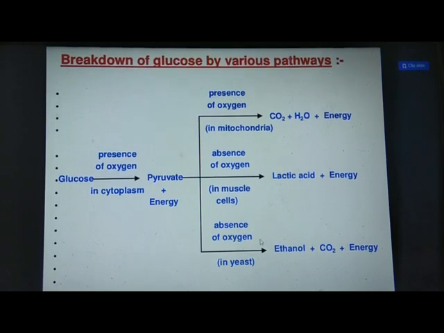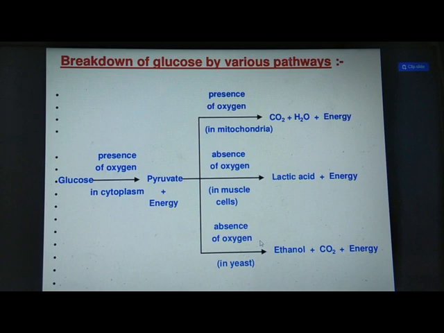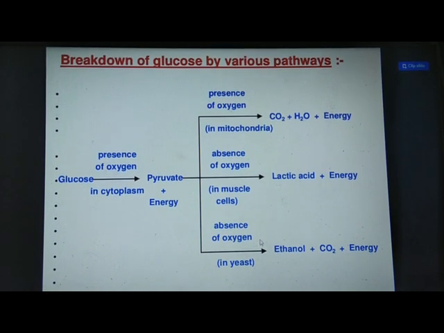However, in our muscle cells, during vigorous physical exercise, glucose is metabolized to form lactic acid. The accumulation of lactic acid causes fatigue and muscle cramps after prolonged exercise.